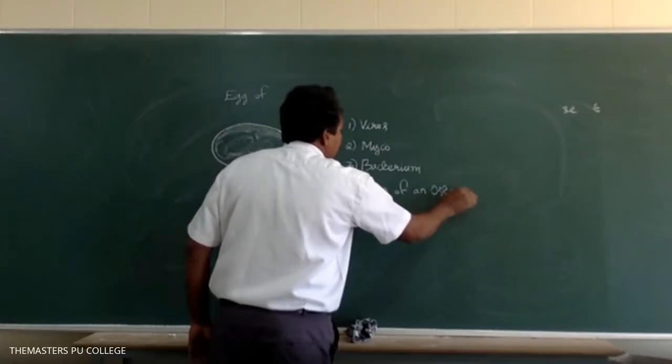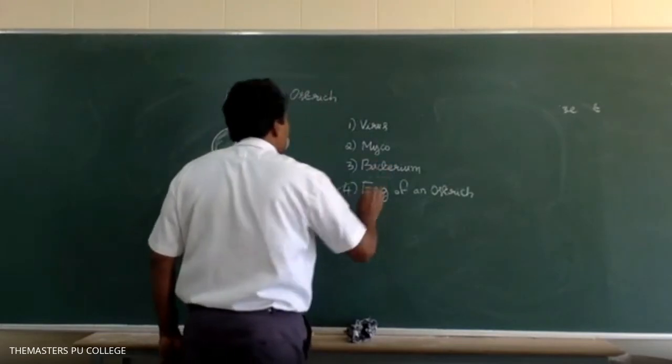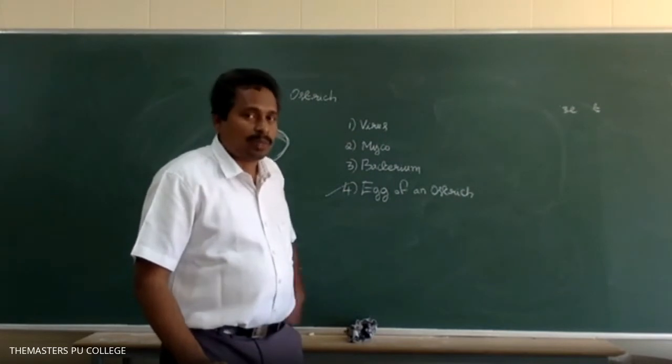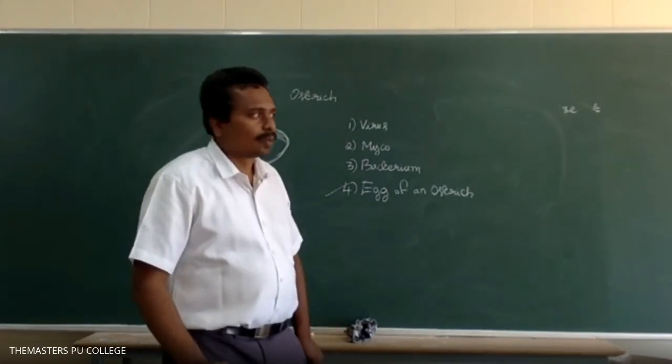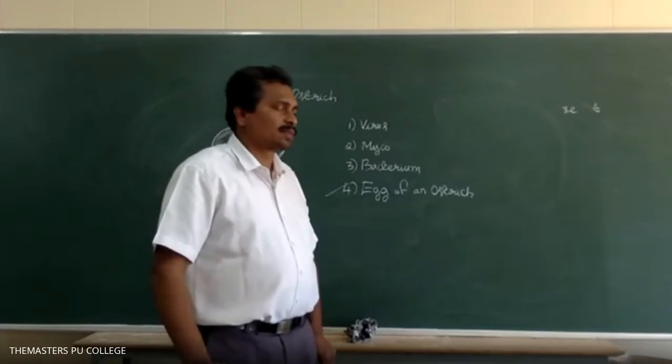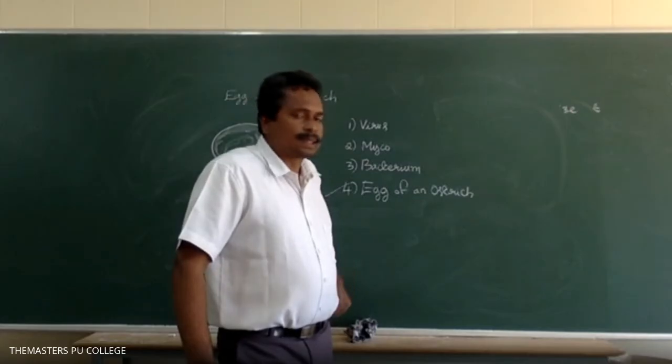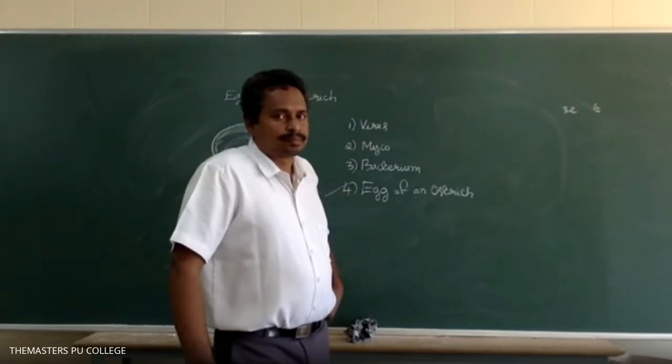Sir, the biggest non-isolated cell is human ovum, no, sir? Yes, the human ovum or egg is smaller than the egg of an ostrich. The longest cell is the nerve cell, but this is largest by size, not length.